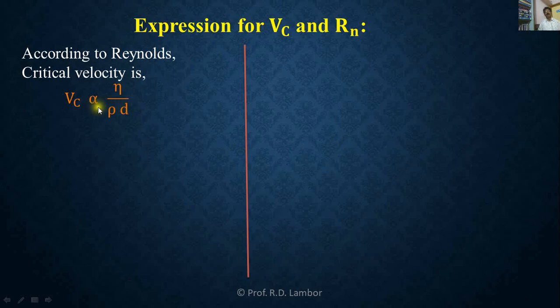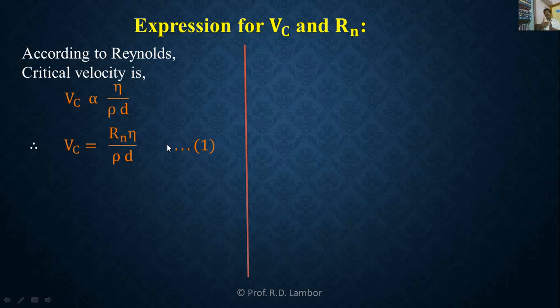Now, if you replace this proportionality sign, then a constant will be there, and this constant Rn is nothing but रेनॉल्ड्स नंबर. मग या इक्वेशन 1 मध्ये तुम्हाला एक्सप्रेशन मिळालं क्रिटिकल व्हेलॉसिटी, and critical velocity is the term used for the differentiation between streamline flow and turbulent flow.